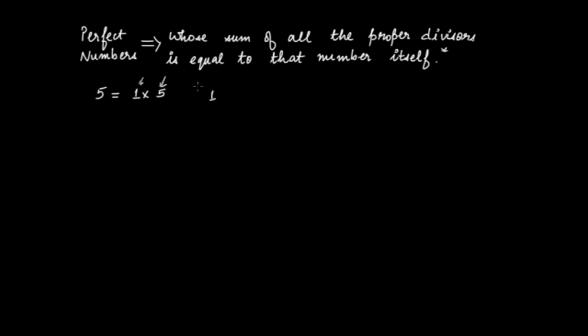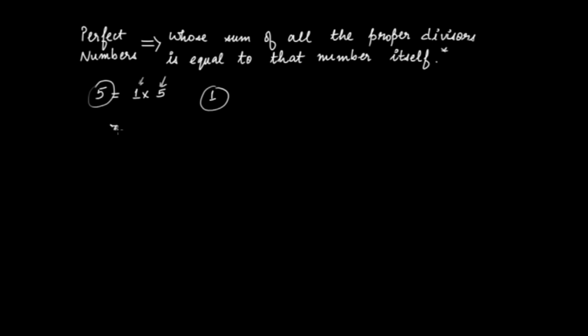So there is no point of adding anything in that, because it says the sum of all the proper divisors is equal to that number itself. So the proper divisor is only 1 and the number is 5. So 1 is not equal to 5, therefore 5 is not a perfect number.